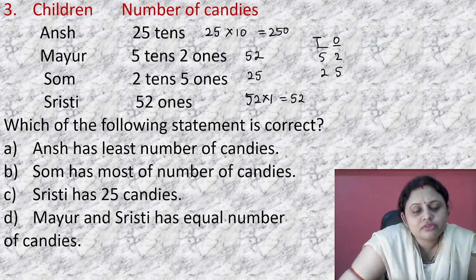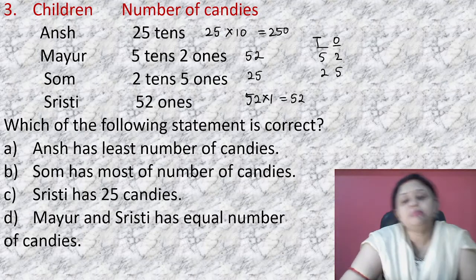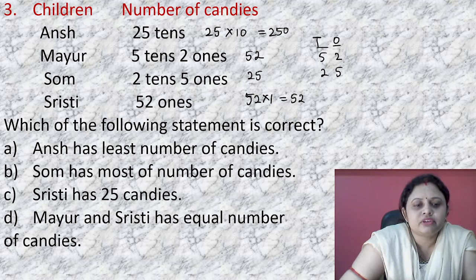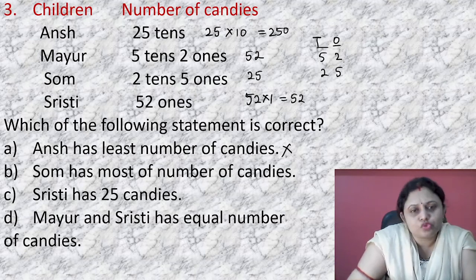So, which of the following statements is correct? Ansh has the least number of candies. Who has the least number of candies? See, 25. That means Som has the least number of candies. So this statement is wrong. Som has the most number of candies? No, Som has the least number of candies. Who has the most number of candies?